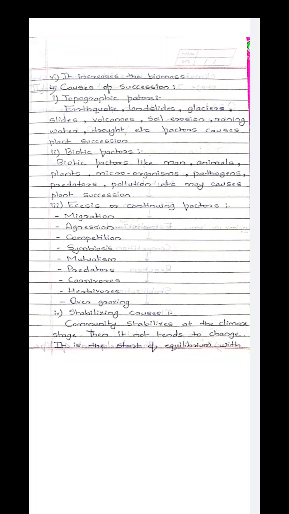And the last cause is stabilization. If the community is stabilized, then it will be much more difficult to change or replace any community. That's why it causes plant succession. So this is all regarding plant succession. I hope all of you have understood this plant succession concept. So now I stop here.